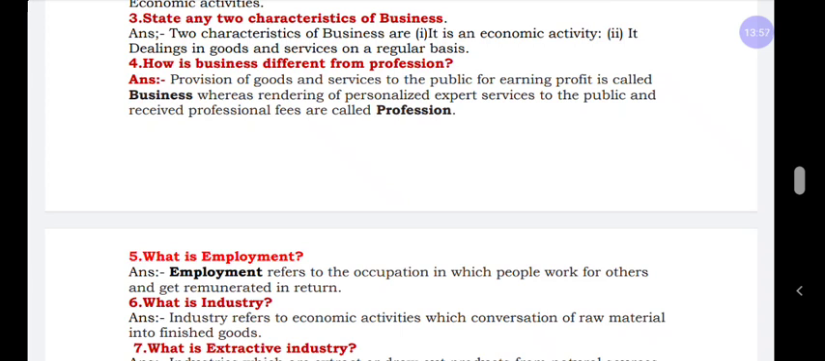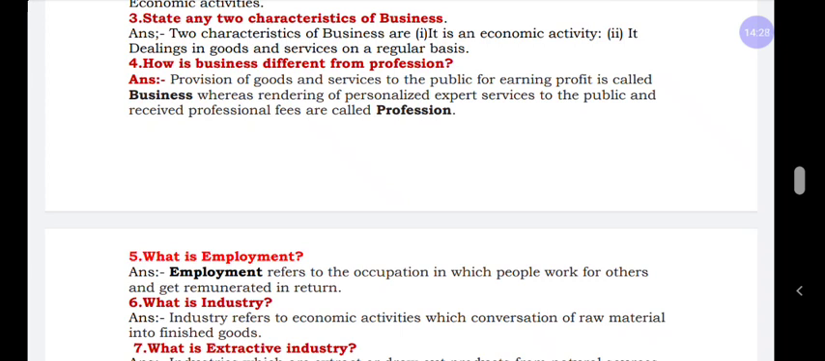Reward: in business we get profit. Reward in profession we get fees. Next, risk. In business we have regular risk, that means the risk is high. In profession risk is less. You can write these as very simple points in the examination, and also you can save time, and concentrate on writing more answers in the examination.